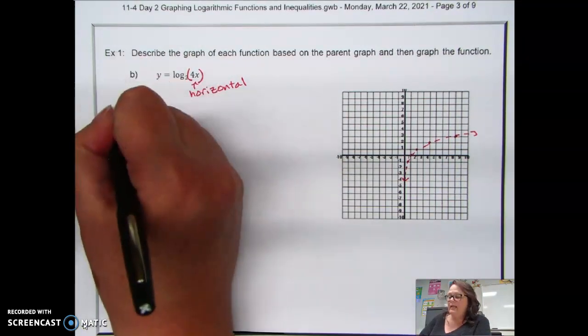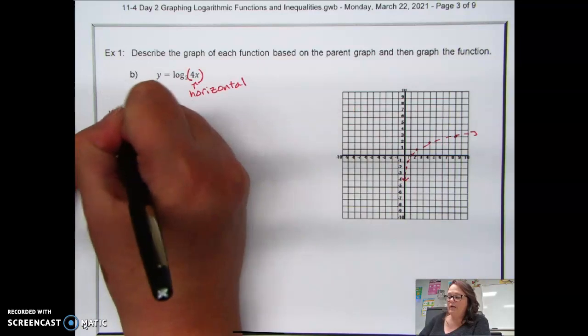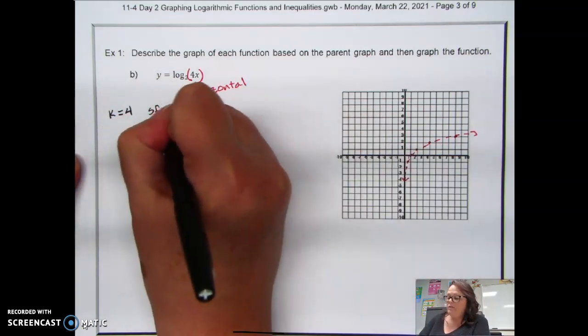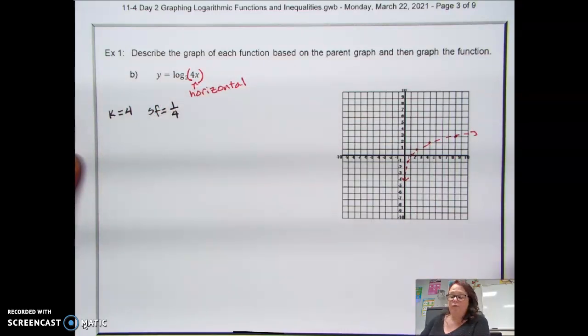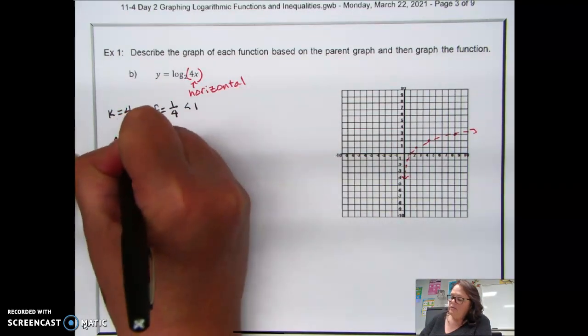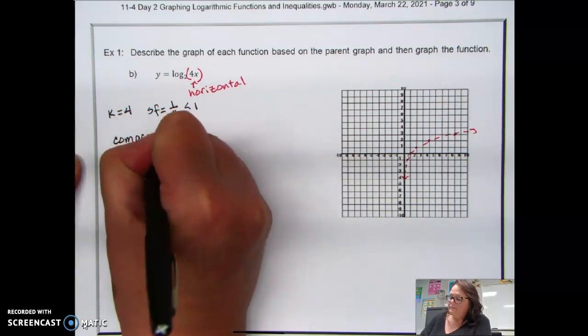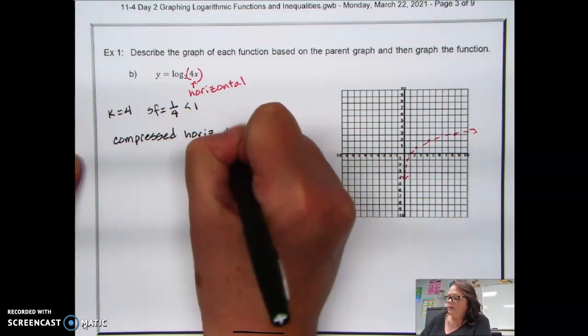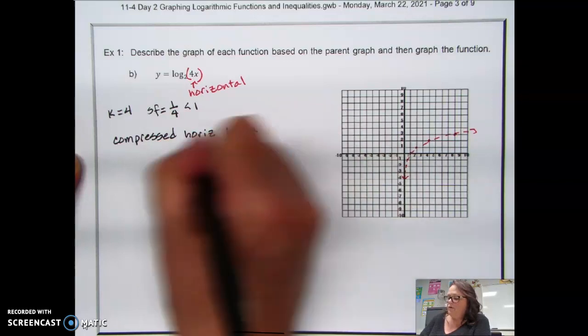So that means that if my K value is 4, kind of like when we did sine and cosine, my scale factor is going to be the reciprocal, which is 1/4, which happens to be less than 1. And so that means that this is going to be compressed horizontally by a scale factor of 1/4.